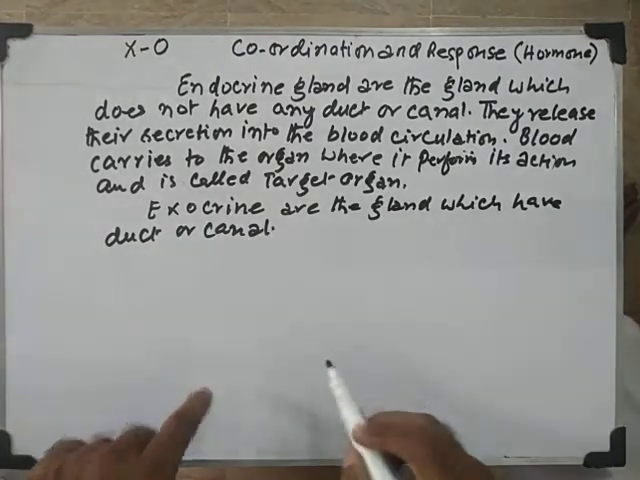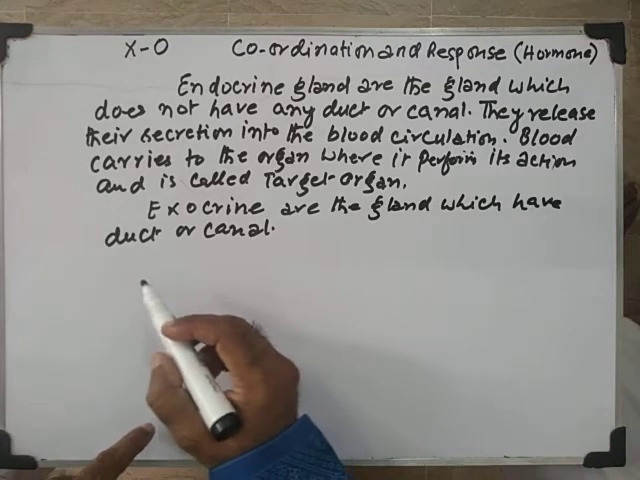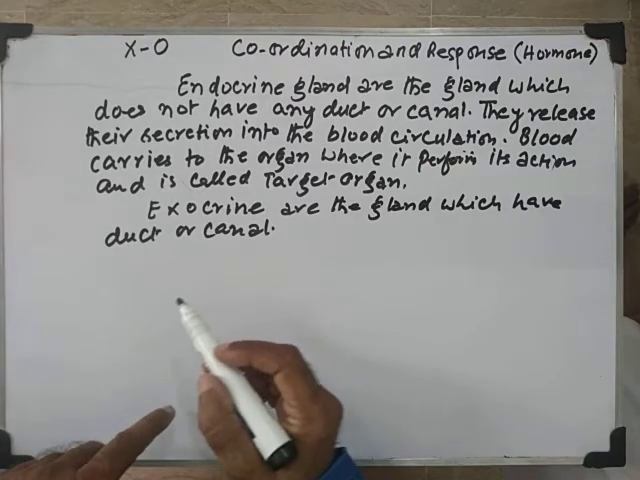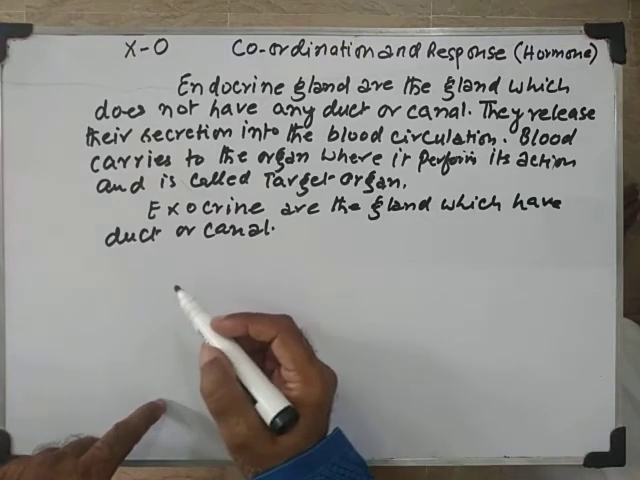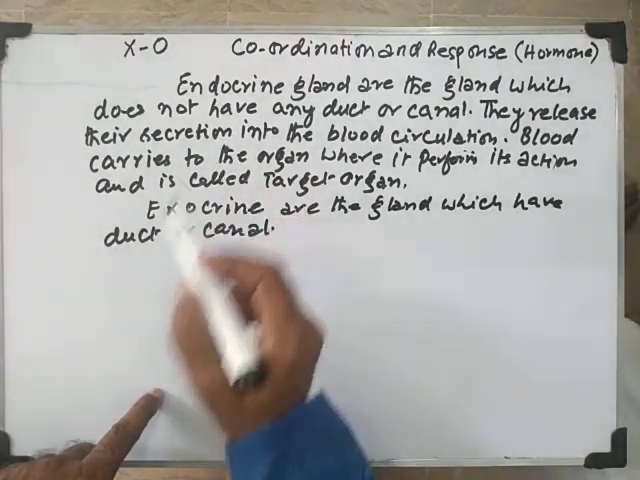Now you already know that pancreas is a gland which is exocrine as well as endocrine in function. So pancreas is the only gland which is exocrine as well as endocrine. How is it exocrine? Because it produces digestive juices: amylase, lipase and protease. So pancreas is exocrine gland as well as endocrine gland.